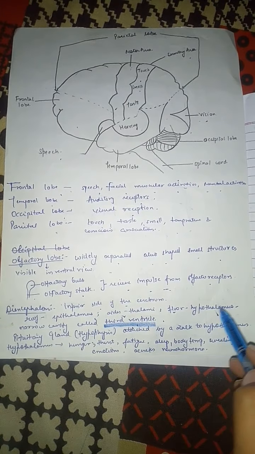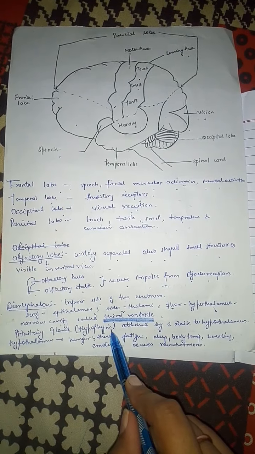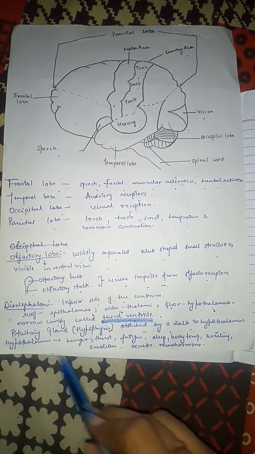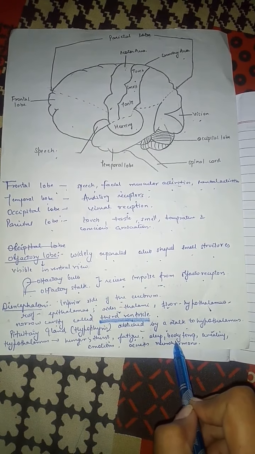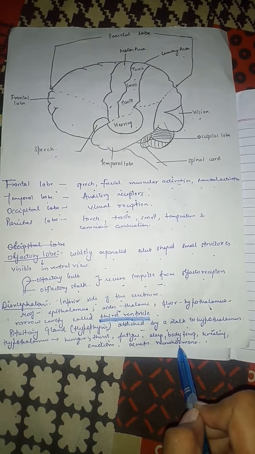Here the pituitary gland is present in the hypothalamus. The pituitary gland is also called hypophysis. It is attached by a stalk to the hypothalamus. It controls hunger, thirst, fatigue, sleep, body temperature, sweating, emotion, and secretes neurohormones.